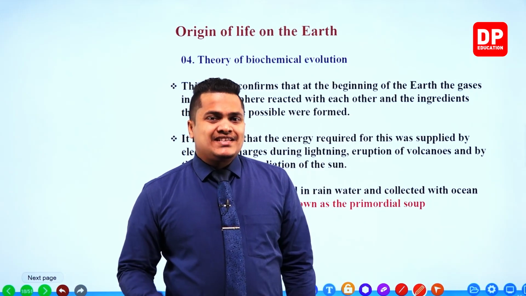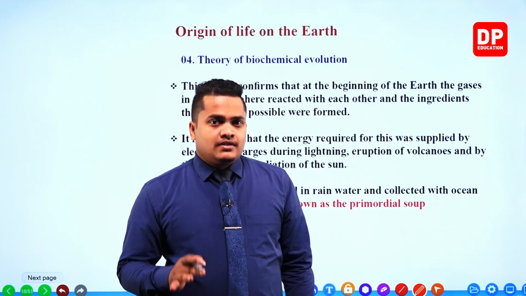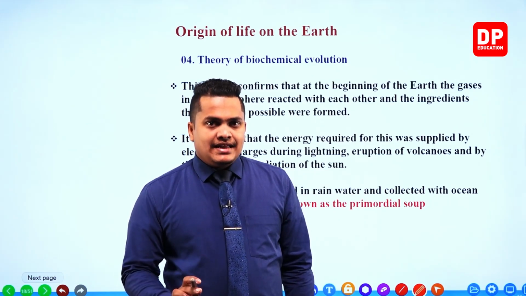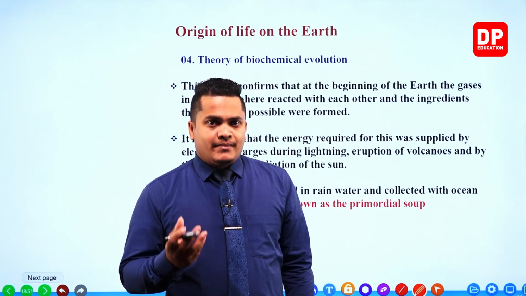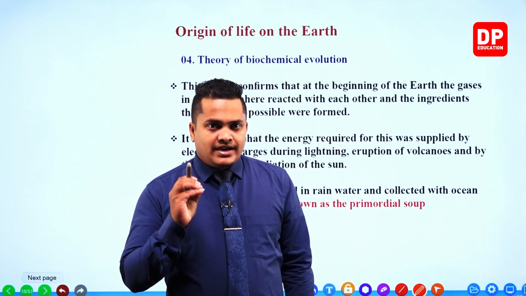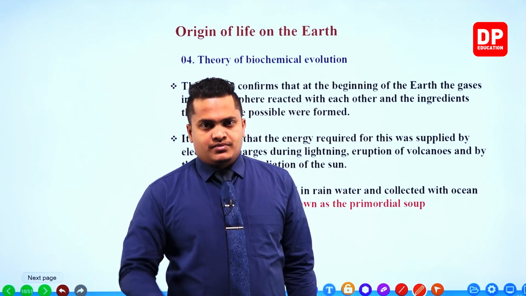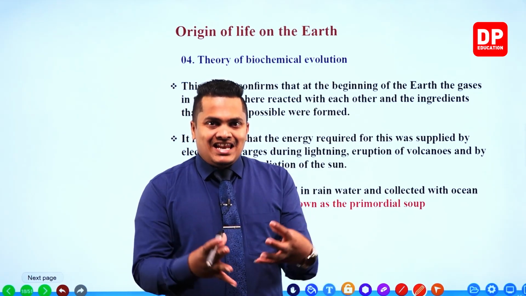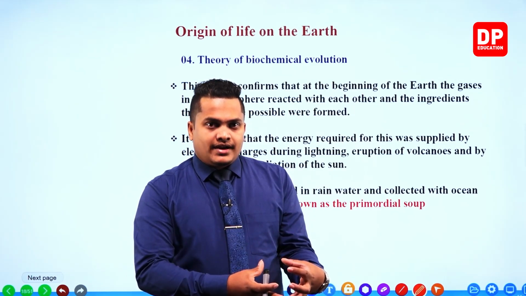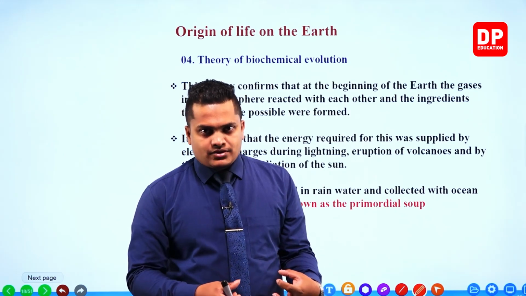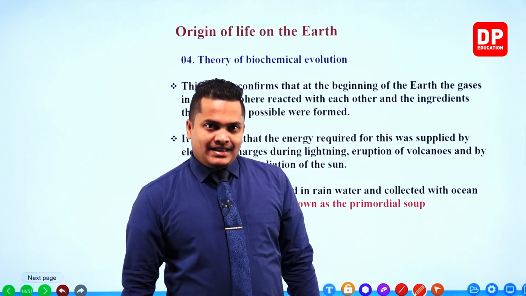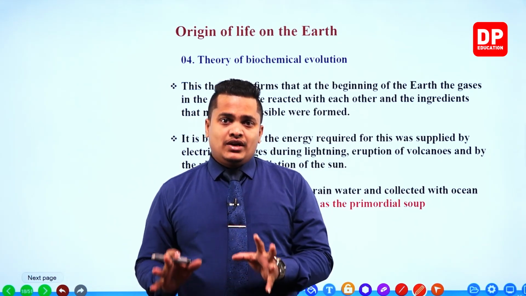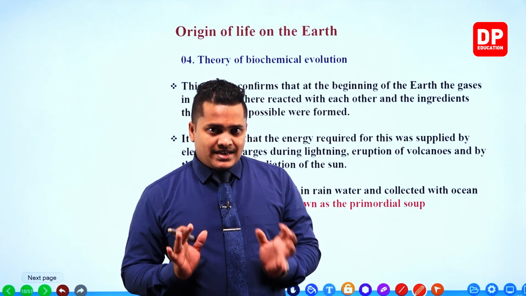These chemical reactions created DNA and other kinds of amino acids and proteins which are essential to create life forms. Then a cell occurred, a small bacterial cell. From that bacterial cell, a unicellular microorganism was created.